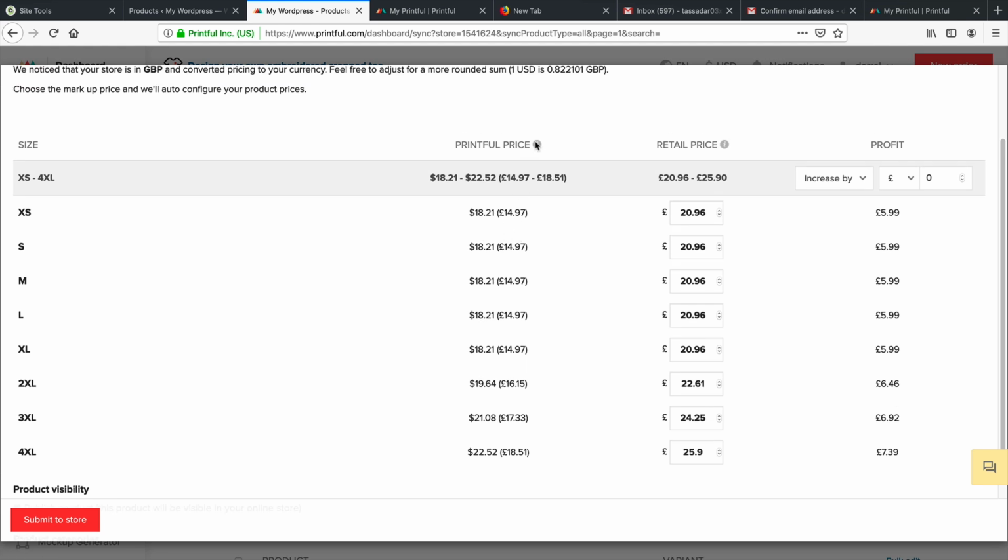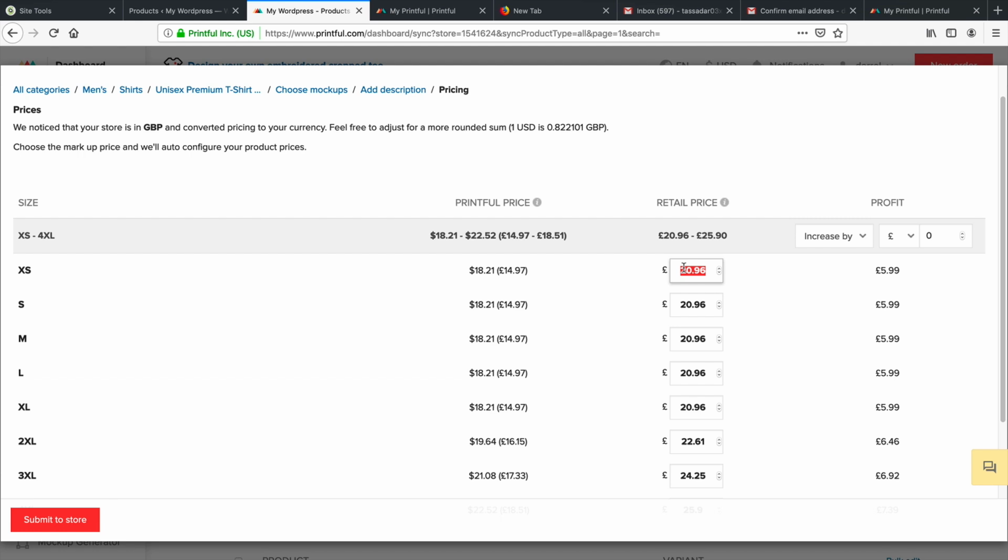So here we have the actual Printful price, and then we have the retail price. Now, just go ahead and put in whatever price you want to set. Right now, the Printful price is around $18. And I'll say I want a profit margin of 40%. You can put a dollar amount or a percent. It's going to calculate the retail versus the Printful price. Or you can say, I want a profit of $20, and it's going to calculate the price for you. I think percentage is more ideal.